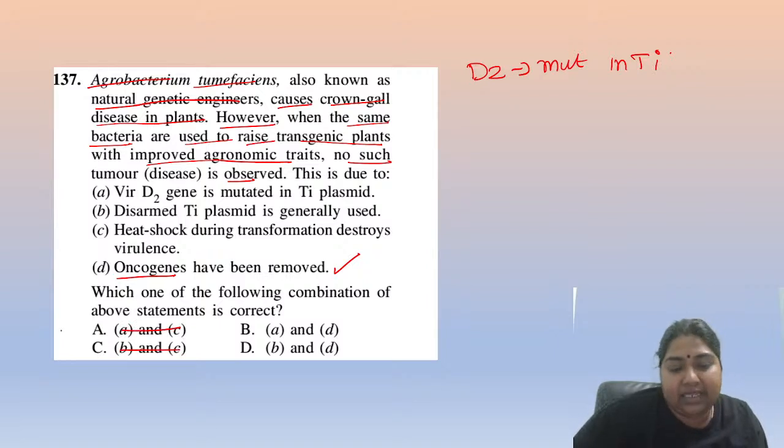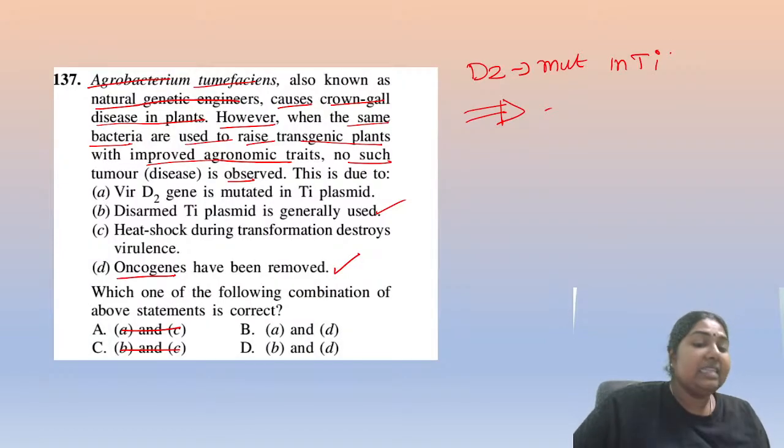So these two are eliminated. Is the Vir D2 gene mutated, or is the disarmed plasmid used? What do you mean by disarmed? Disarmed means you are going to remove something. You are removing the oncogene. That is what is called disarm. Vir D2 is helpful to carry your DNA. If it is mutated, will it carry? No, absolutely. So that is why this option is eliminated.